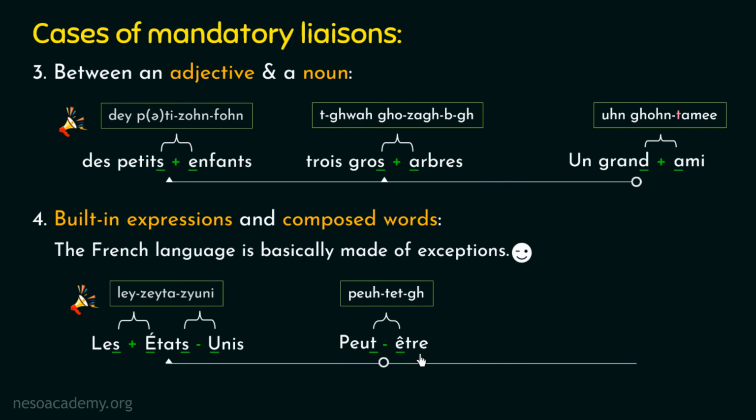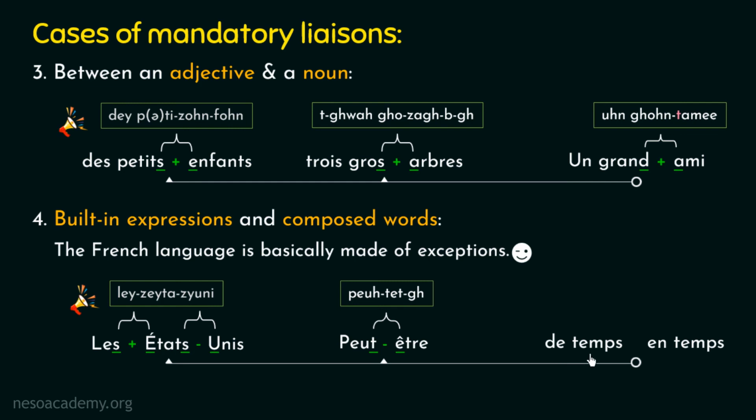Now let's talk about one more example. So here we have the third example on the screen. Now in this example, kindly pay attention towards the pronunciation of this first word. In French, this word is pronounced as de. De. I am repeating it again. De. So the pronunciation of this word is quite simple and easy. And also here we can observe that this word is not ending with any silent consonant, right?